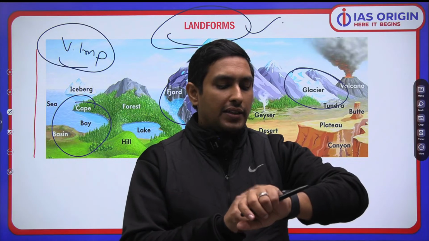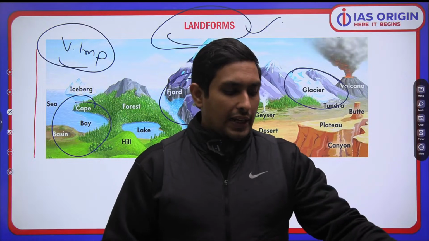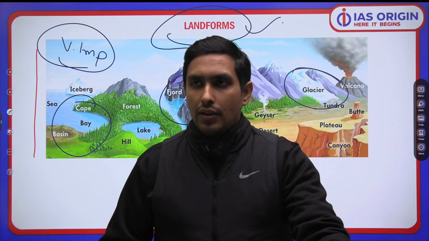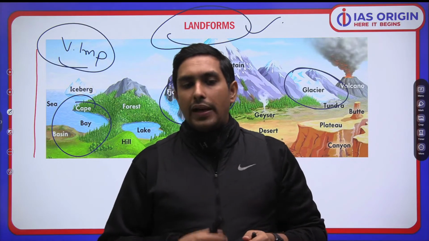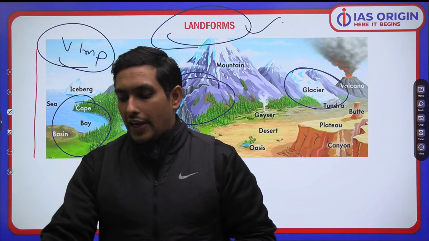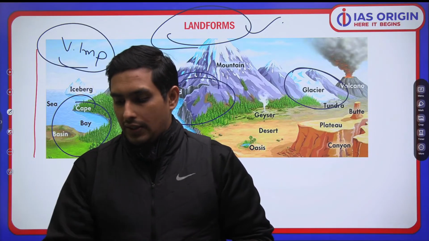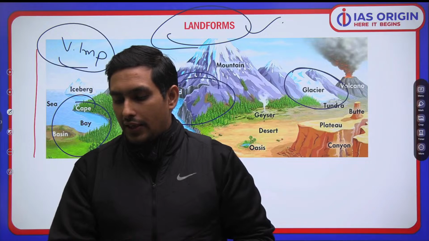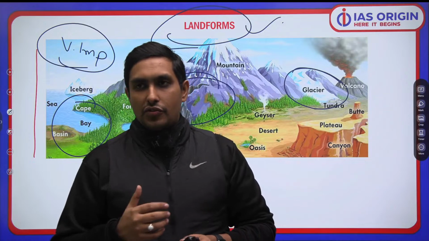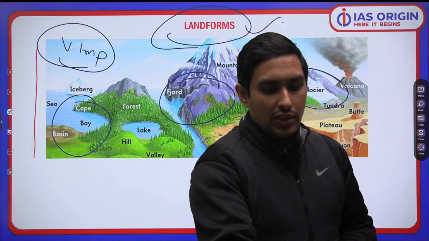So different agents are playing a very important role, and this is what we need to understand precisely. The role they play is certainly the reason behind the formation of different landforms as we observe every now and then. I hope it's clear. My idea is that we have to have a basic clarity on these points, and that is the only thing which can help you have a good level of understanding. ये आप notice करना काफी important है.